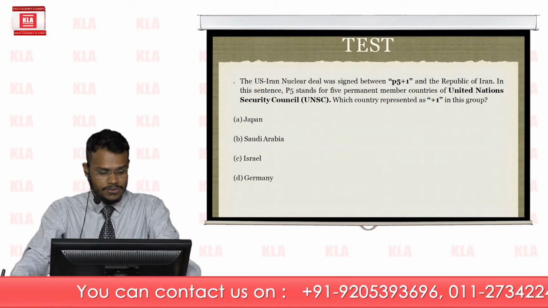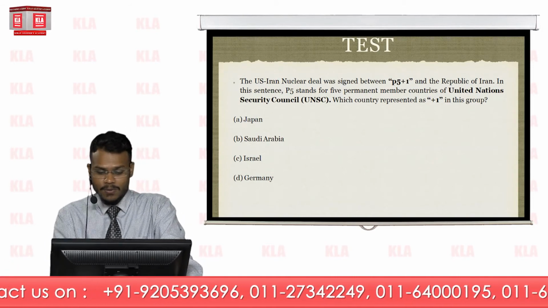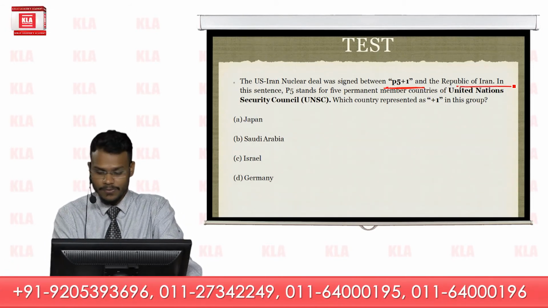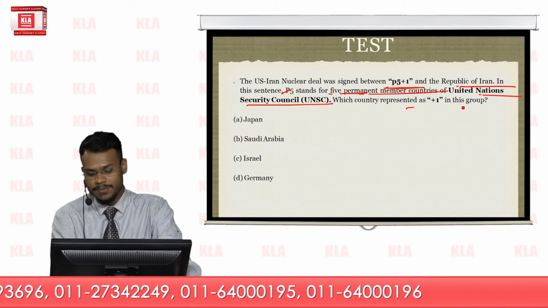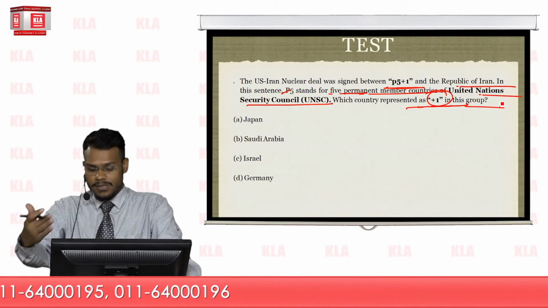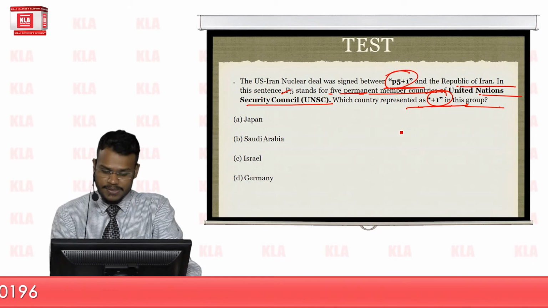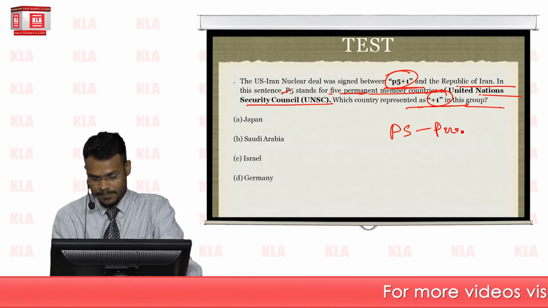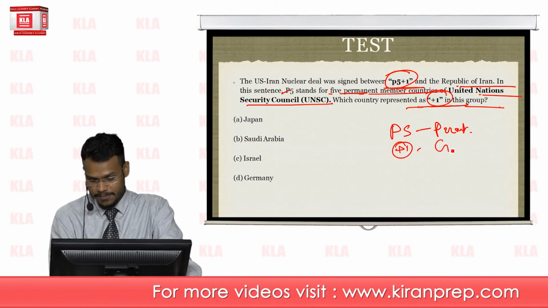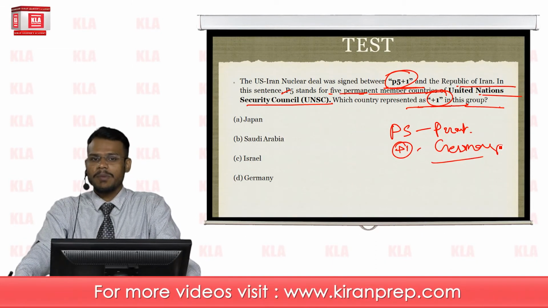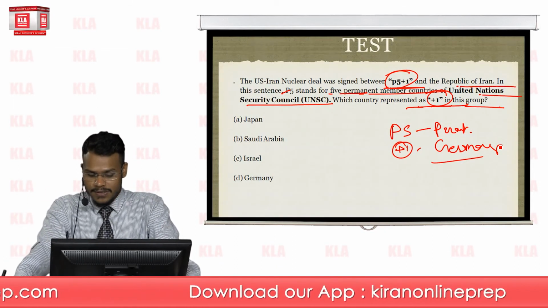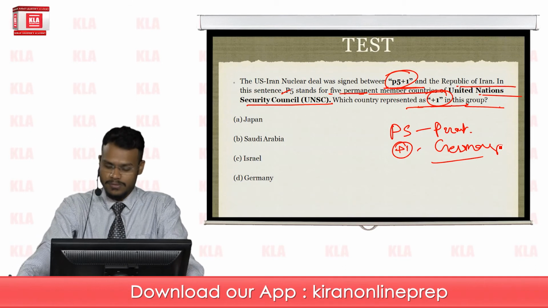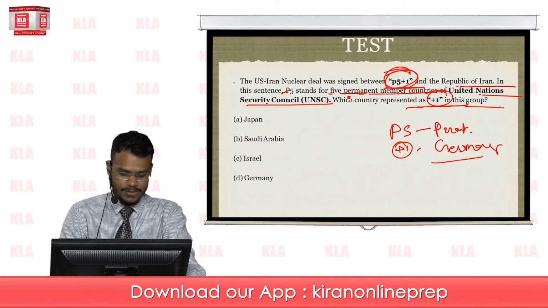Now move to the second question. The second question reads, the US-Iran nuclear deal was signed between P5+1 and the Republic of Iran. In this sentence, P5 stands for the 5 permanent member countries of the United Nations Security Council. Which country is represented as +1 in this group? As we discussed in this video, P5+1 represents P5 meaning permanent members, and the 1 country is Germany. Germany is a significant economic power in Europe, and it mainly represents the European Union's interest. So in order to accommodate the European Union's interest, Germany was also on board in the negotiation, and that's why it is known as P5+1. So Germany is the correct answer.